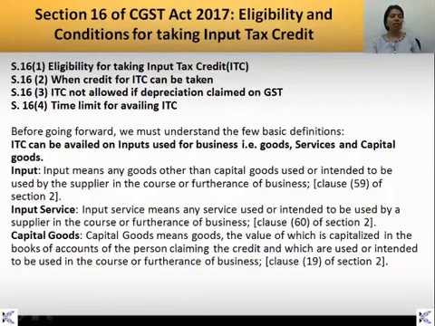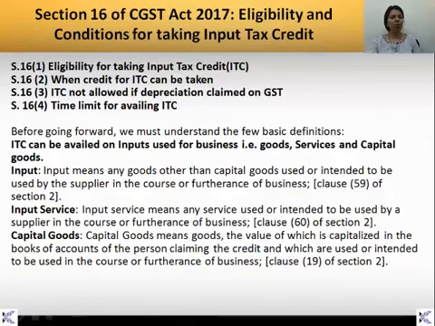First is Section 16 subsection 1, which is about the eligibility for taking ITC. Second subsection is about when the credit for ITC can be taken. Third is that it is not allowed if depreciation is claimed on GST, and fourth is about the time limit for availing the ITC. So now we are going to see the details of each section.